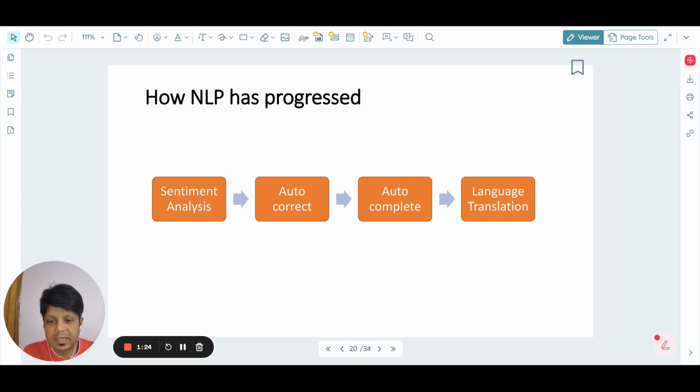So that's how sentiment analysis is. It's very basic, it simply classifies. So this is how NLP has progressed.